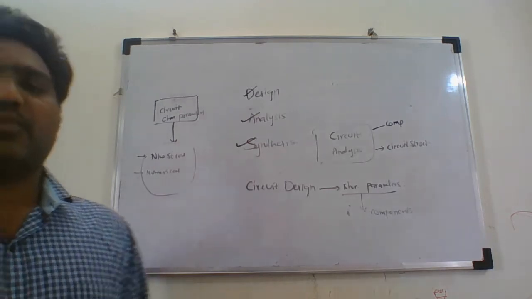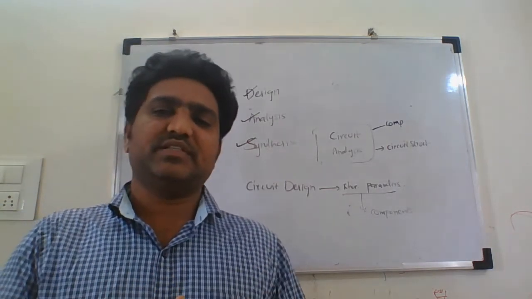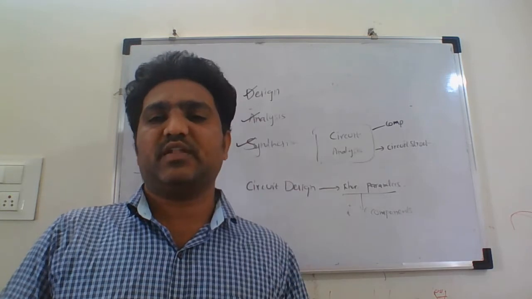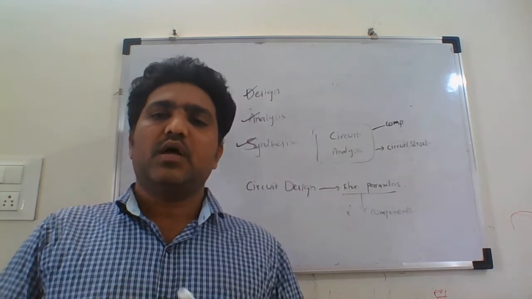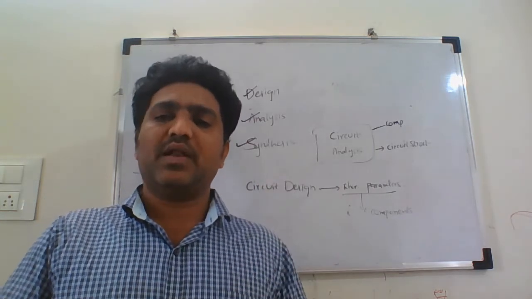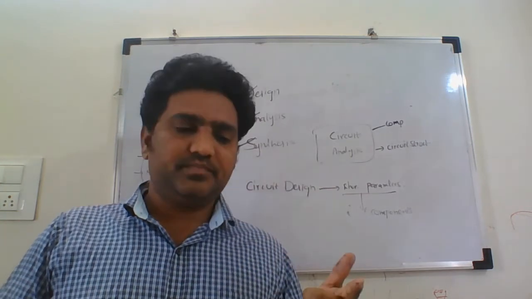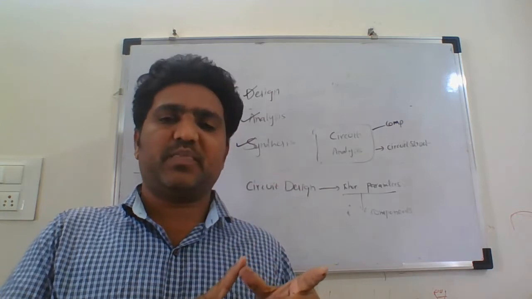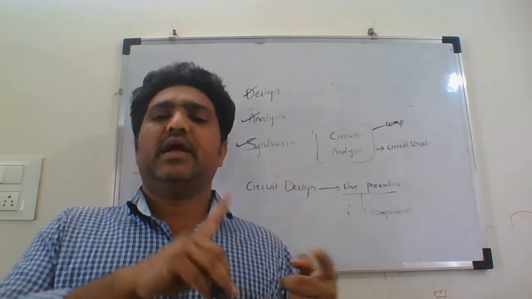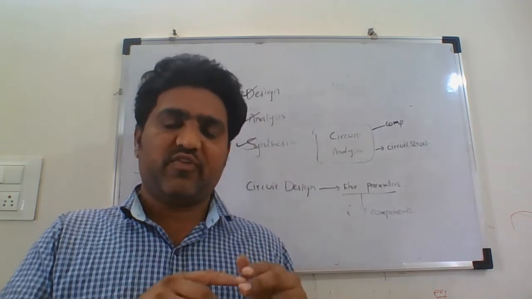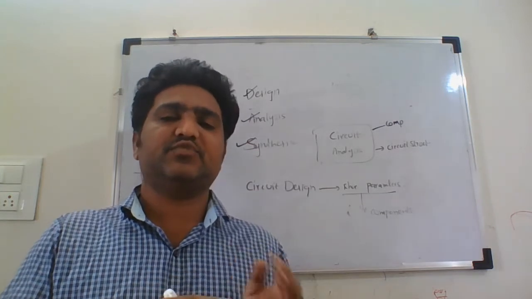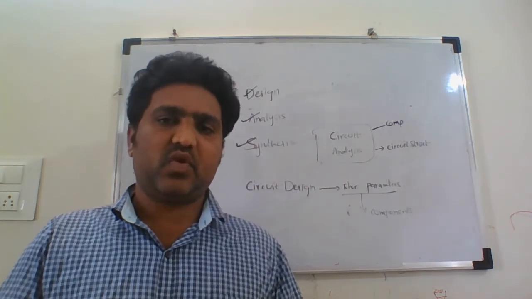That means from a given impulse response, or from a transfer function, I am going to evaluate three things. One, what components are to be present, how are they connected, and what are the numerical values. So finding out all this information is what we call synthesis.